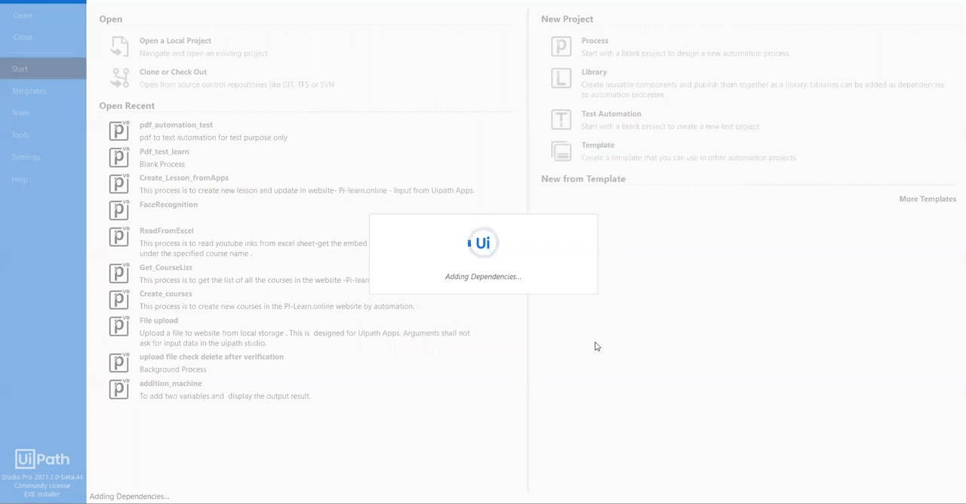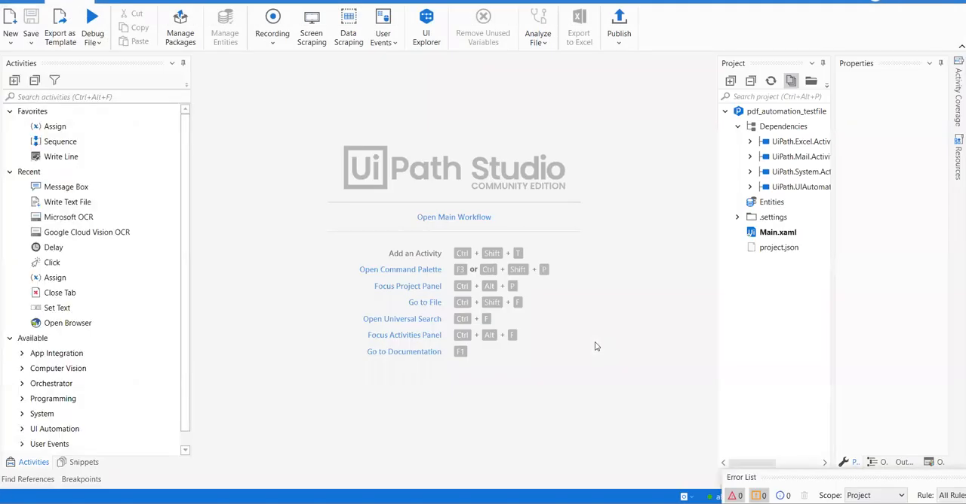Okay, guys. So all the dependencies needed for the basic process have been added, and the workflow is also created. So let me open the main workflow.